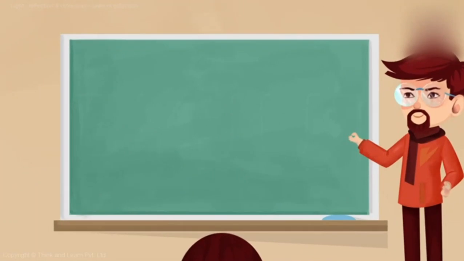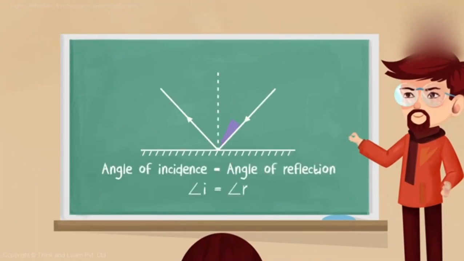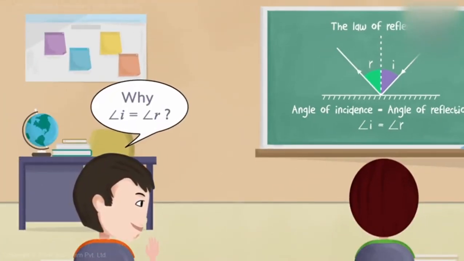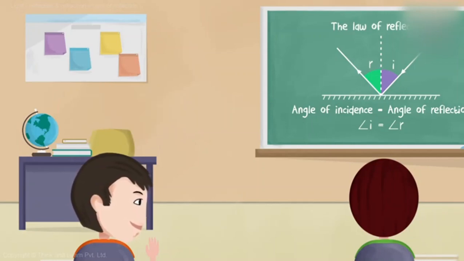Then they told me one more thing. The angle of incidence is going to be equal to the angle of reflection. And all three lie in the same plane. This was called the law of reflection. Okay, it's a law. You can't really question it, they said. But my question was, why is the angle of incidence always equal to the angle of reflection? Hey, that and all you're not supposed to ask. Right, because you're supposed to remember that, not ask that.